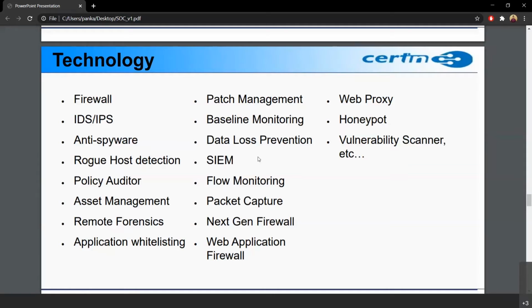Then asset management. So which all assets are there in an organization? So suppose there is a ministry department. So there are thousands of machines. So asset management has to be there of all the devices that are there, because we need to update them regularly. We need to patch them. So asset management is very important. Then patch management comes under this only. So patch management is basically patching new vulnerabilities. All the updates that are there, we have to patch them. Then baseline monitoring.